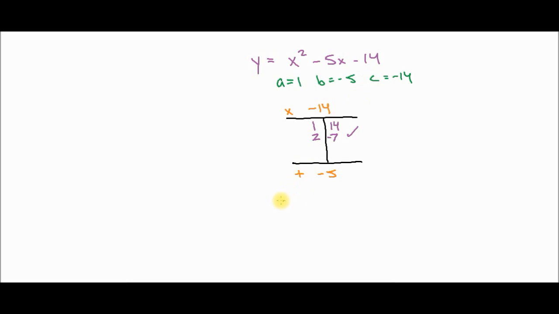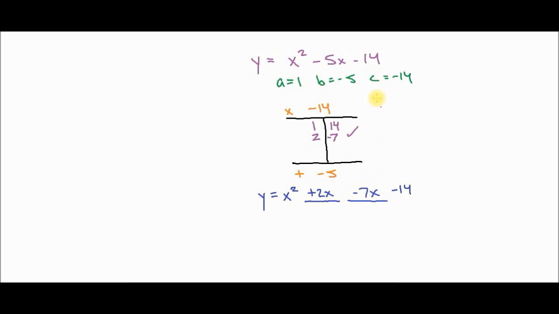Alright, so next step. Rewrite the equation, and now we're going to split the b term. So y equals x squared. There's our first split. There's our second split. And then we put the -14 on the end. That doesn't change. And we're going to split it just like we wrote here. This is a +2, so plus 2x. You've got a -7, minus 7x.